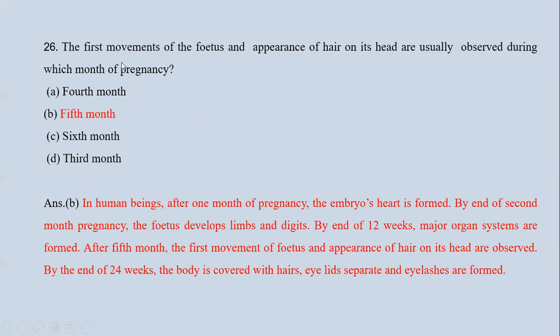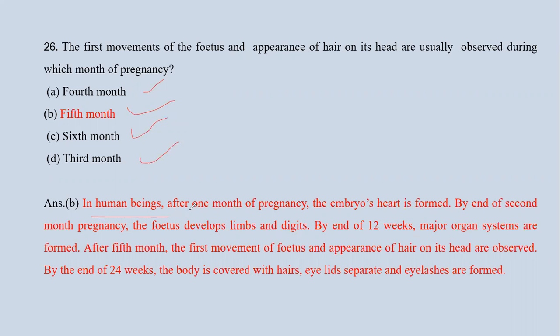26th question is the first movement of the fetus and appearance of hairs on the head are usually observed during which month of pregnancy? The options are 4th month, 5th month, 6th month, and 3rd month.